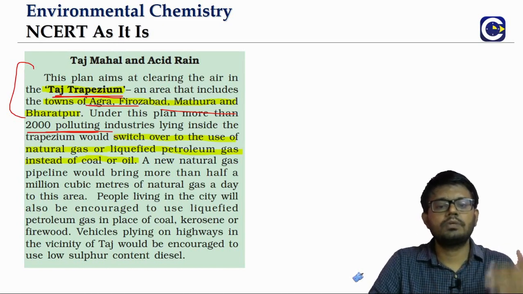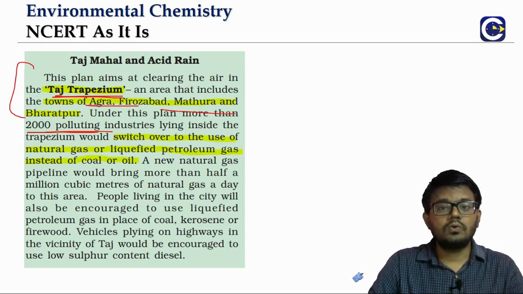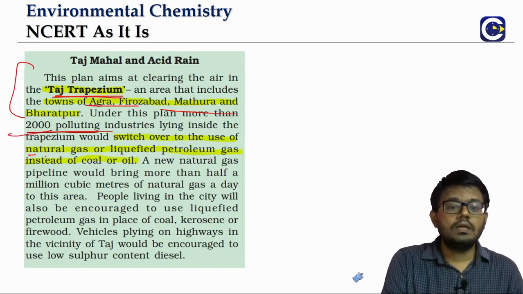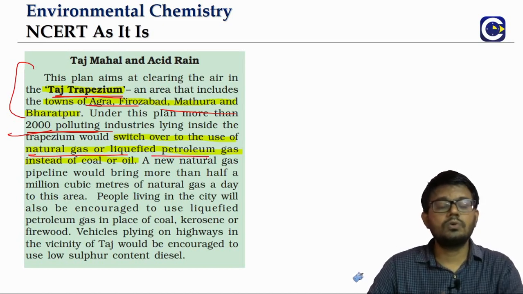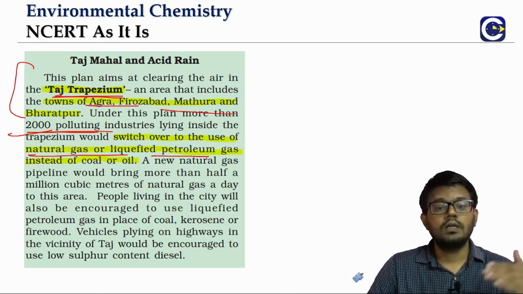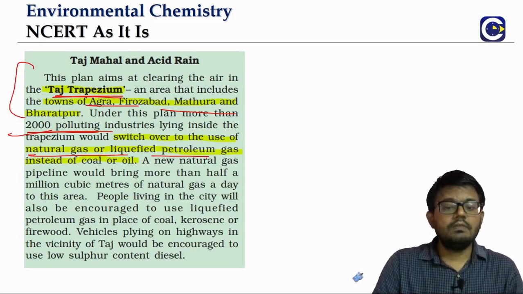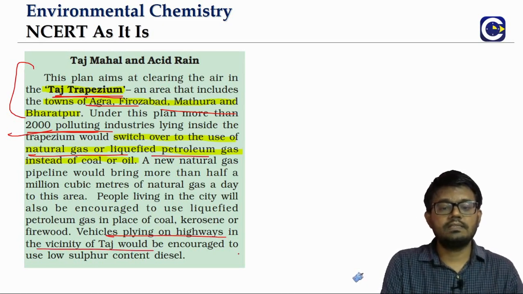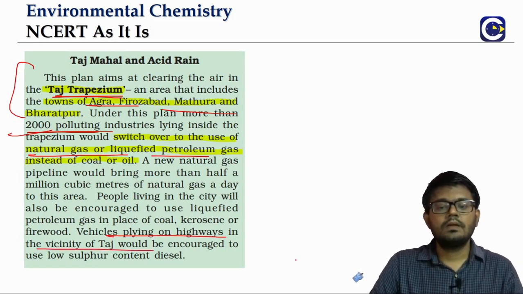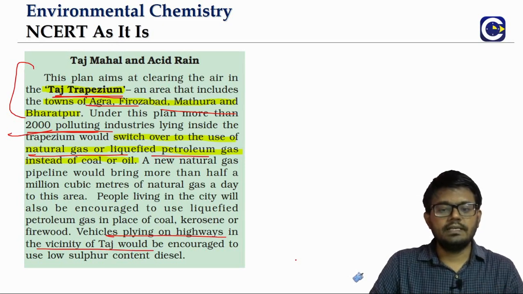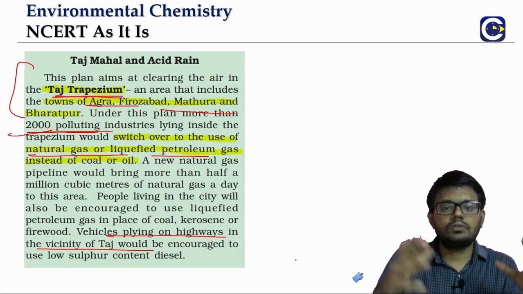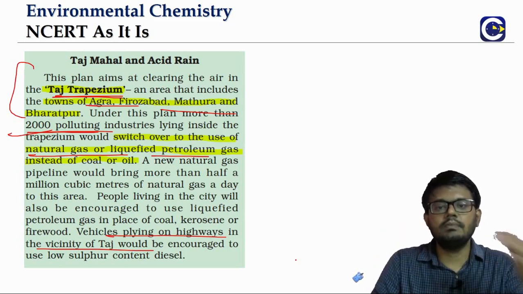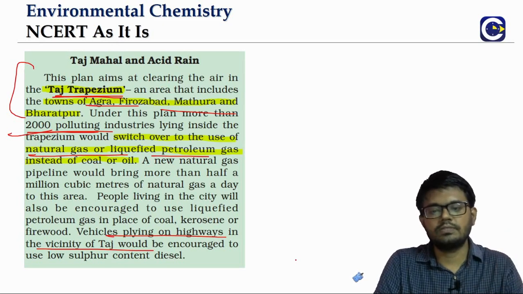These four towns, which have around 2000 polluting industries, have been advised to switch over from the use of coal, oil, etc. to less emission fuels like natural gas or LPG. Even the households in these localities have been asked to start using LPG for domestic cooking. Even the vehicles plying on the highways near the Taj are encouraged to use low sulfur content diesel. All these things have been arranged to make sure that the emission of oxides of sulfur and nitrogen will be reduced.